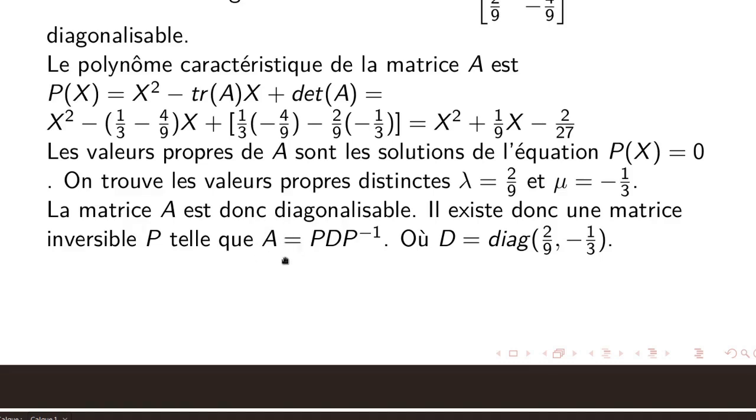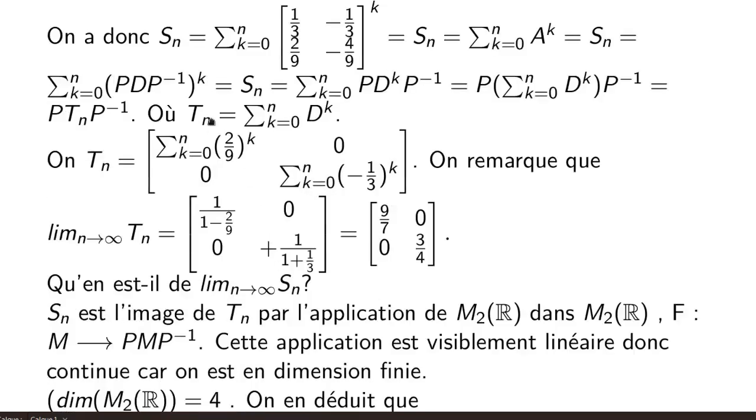At this point, we can write that the partial sum of our matrix series is Sn equals the sum from k equals 0 to n of the matrix (1/3, -1/3; 2/9, -4/9) to the power of k.